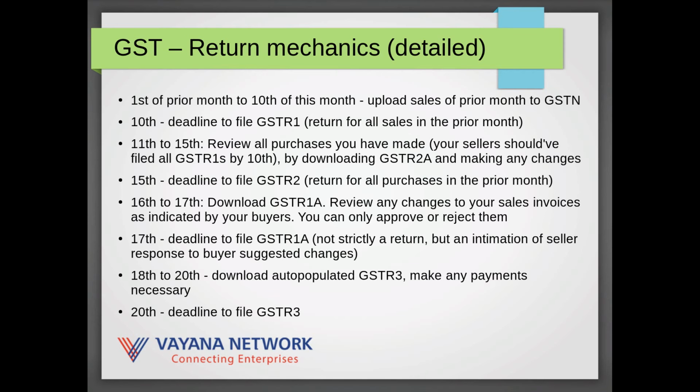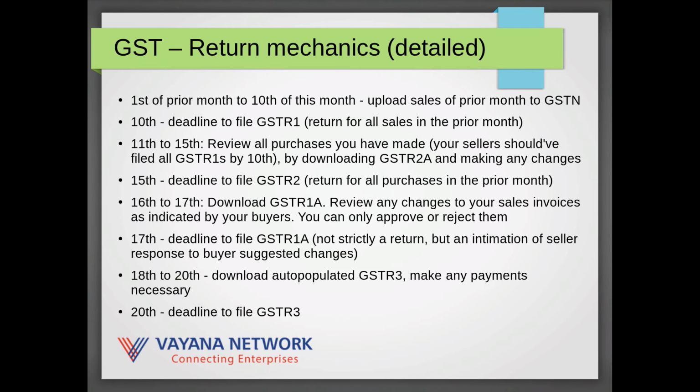Once all the sellers across the country have filed their GSTR1s on the 10th of a month, between 11th to 15th, each business can again download this information regarding all the purchases they have made as filed by their sellers, review it and make any changes.